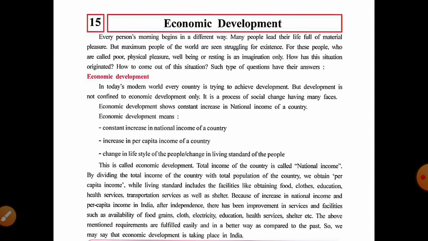So as we all know, our India is a developing country, and the population is approximately 135 crore, more than 135 crore. We will see, as we go on to learn about GDP or national income, what GDP is. But if we divide the total income of the nation by the total population of India, we will get the per capita income.